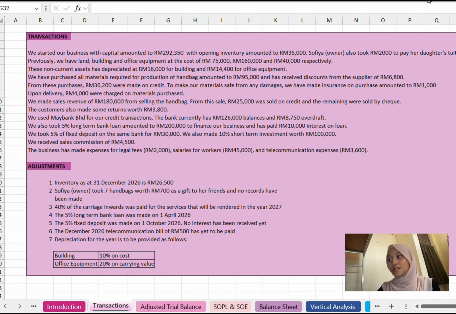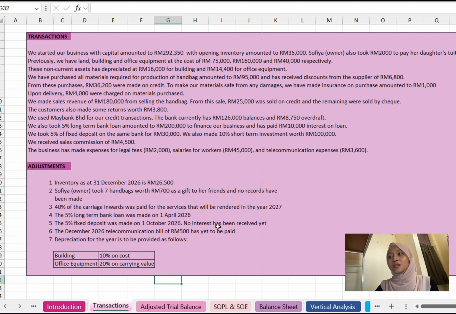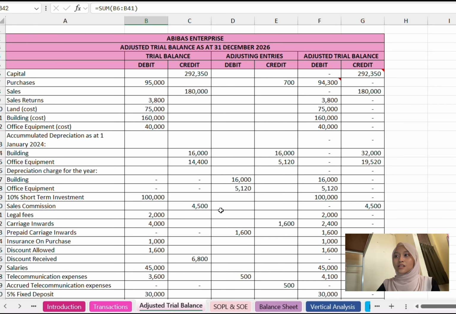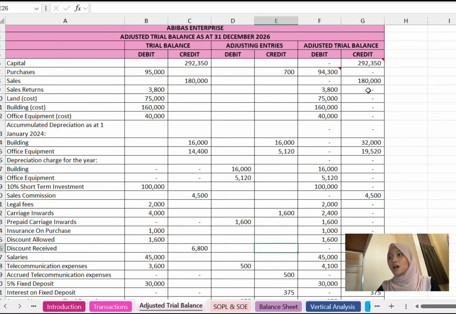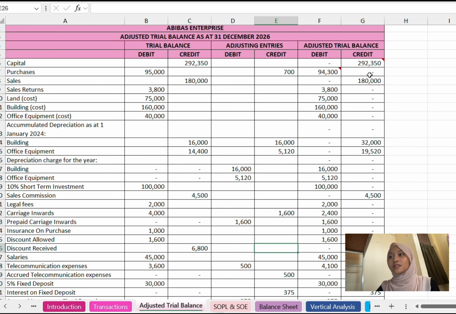As we can see here, there are transactions and adjustments. The transactions are what is happening in the trial balance, so all of that will be put into the trial balance. Below here is the adjustment. The adjustments are everything that needs to be put into the adjusting entries. So we use our accounting knowledge to decide what amount we should put, and also which side, debit or credit. The next is we use the IF function for adjusting the trial balance.